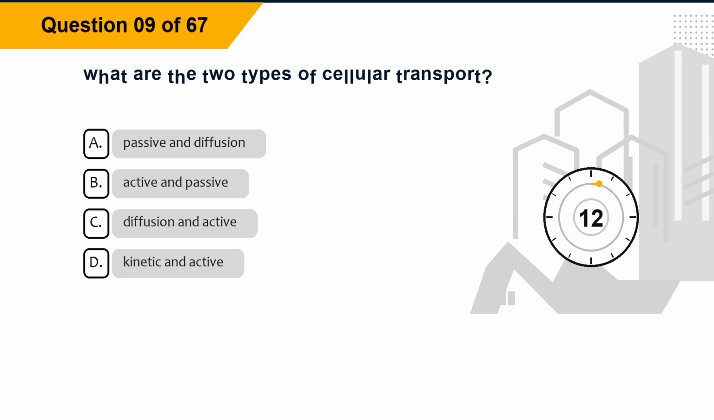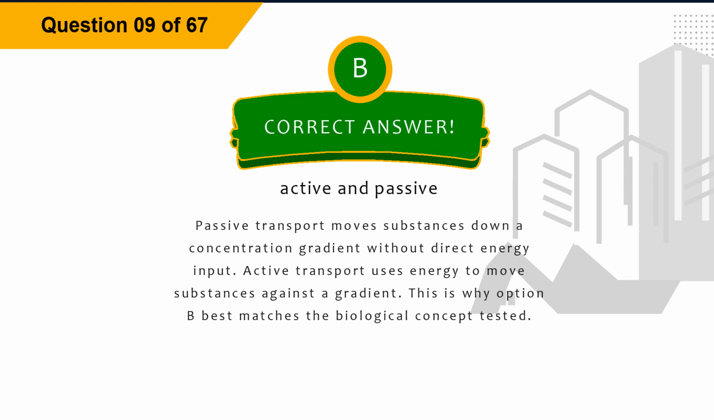Question 9. What are the 2 types of cellular transport? Option A, passive and diffusion. Option B, active and passive. Option C, diffusion and active. Option D, kinetic and active. The correct answer is option B, active and passive. Explanation. Passive transport moves substances down a concentration gradient without direct energy input. Active transport uses energy to move substances against a gradient. This is why option B best matches the biological concept tested.